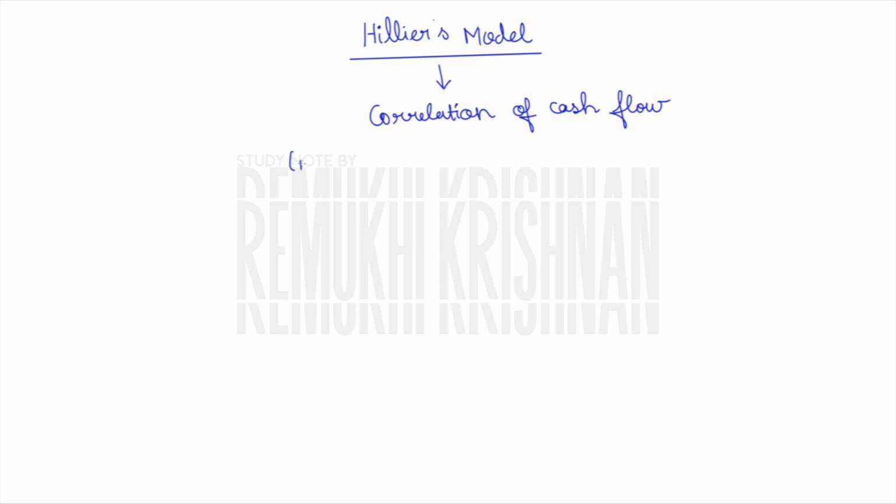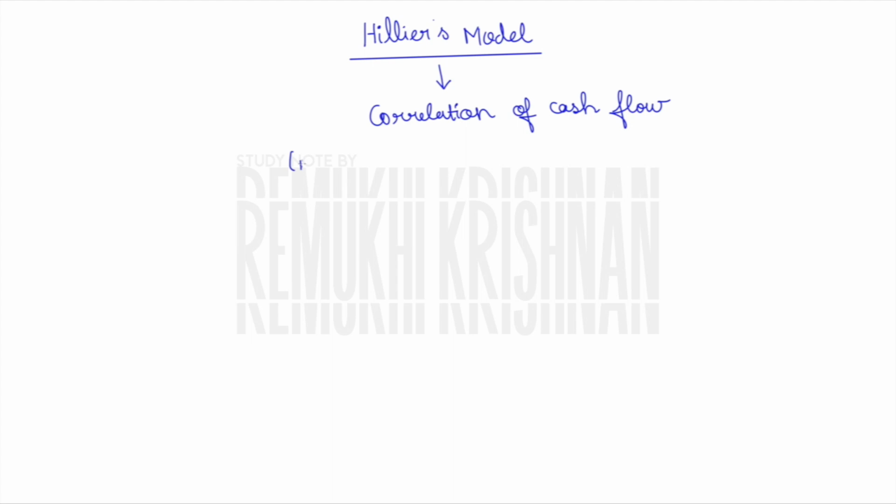Okay, why was this particular model, the Hillier model, developed? There is a person called Hillier who argues that working out the standard deviation of various ranges of possible cash flows would be helpful in taking cognizance of the uncertainty involved with a future project. That means he gives more emphasis to the pattern of cash flow instead of taking the overall project to find the risk. He asks us to take the pattern of the cash flow, depending on which he came up with this model called the Hillier model.